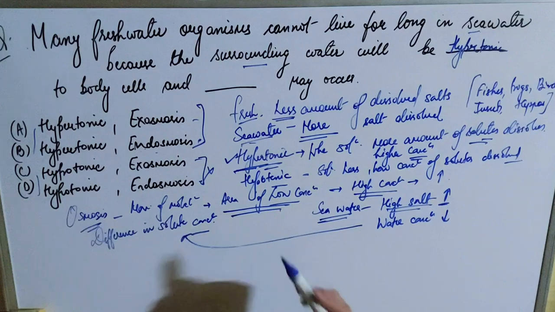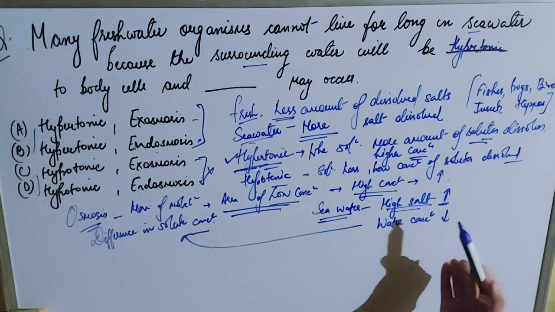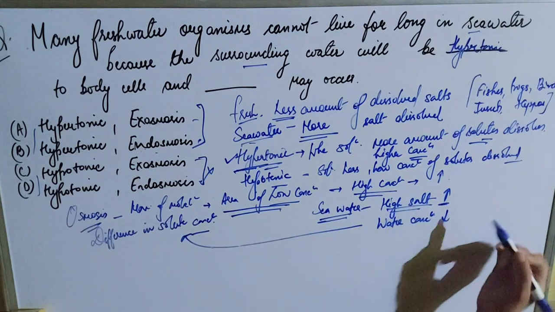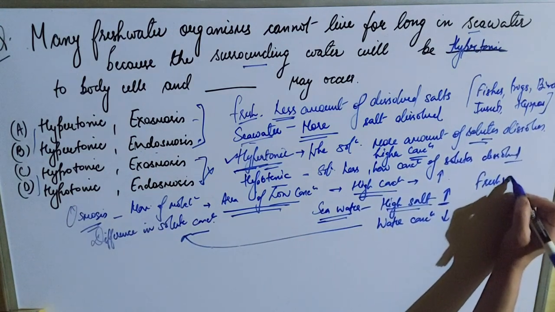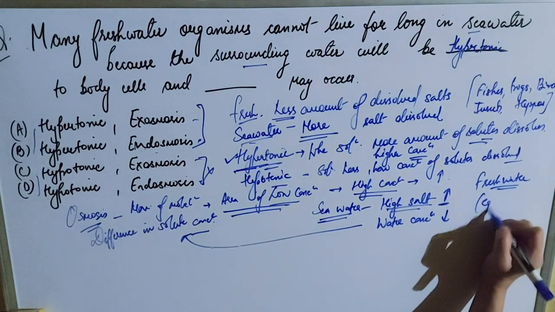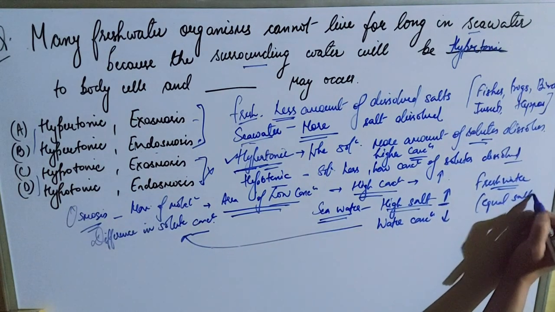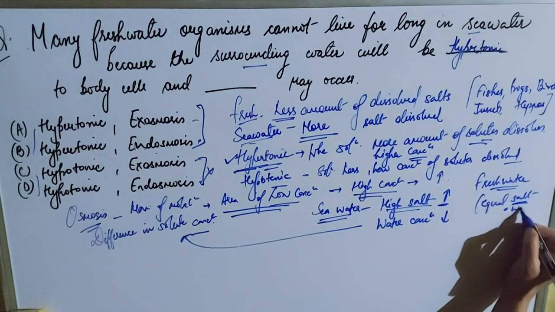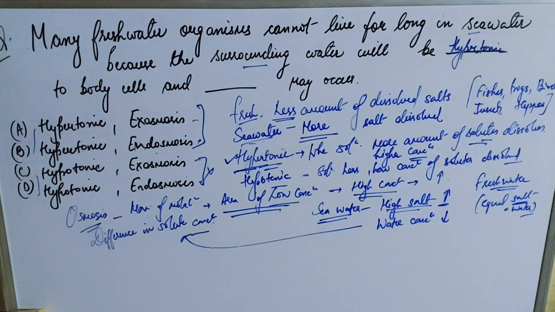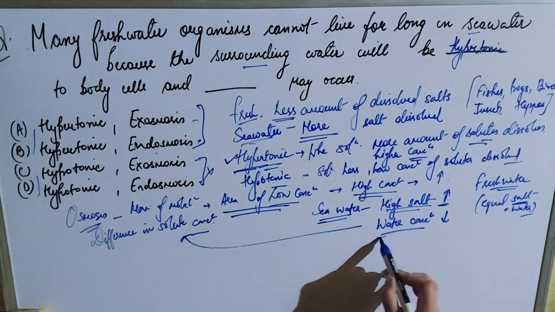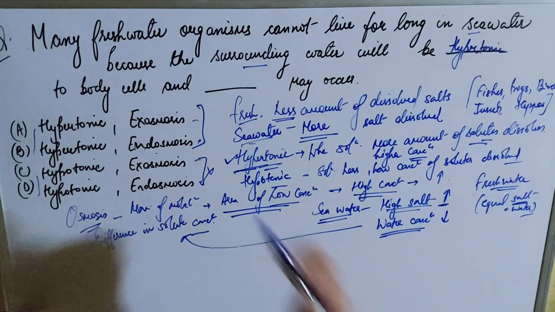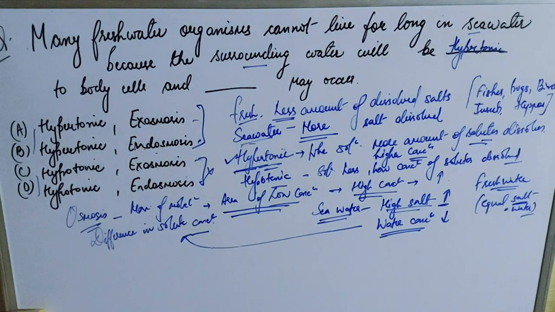Osmosis is the movement of molecules from the area of low concentration to high concentration of solute. In fresh water, or in freshwater organisms, there is almost an equal amount of salt and water, generally a small amount of salt, so there is no difference. That's why it's normal. But whenever they are exposed to seawater, the surrounding water will be hypertonic, and the water concentration is low in the seawater. So osmosis will happen. Now we have to understand what type of osmosis can occur, exosmosis or endosmosis.